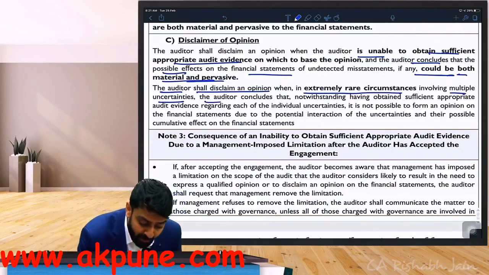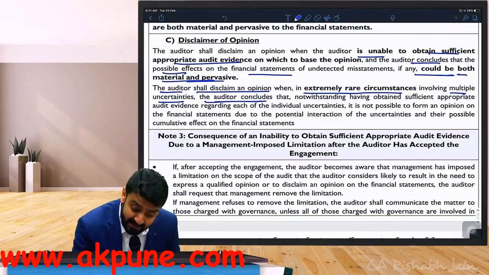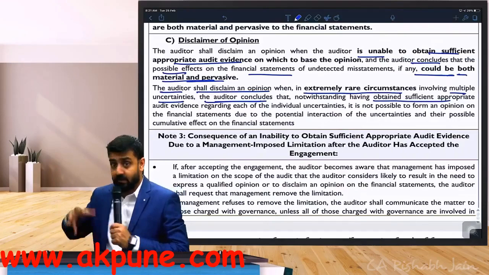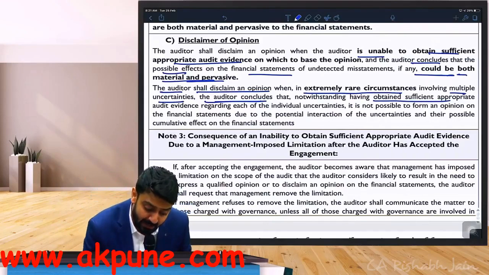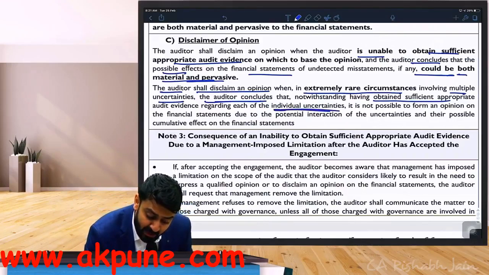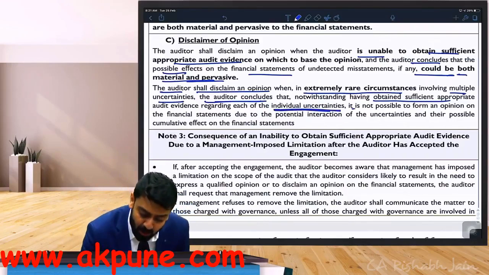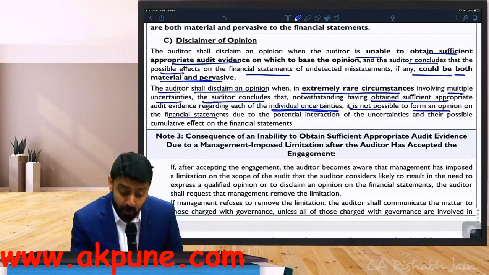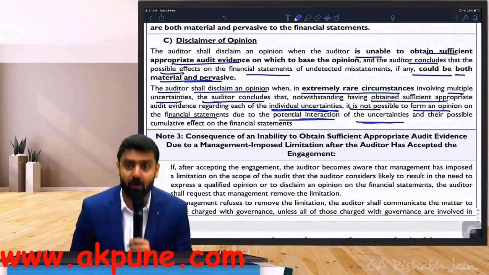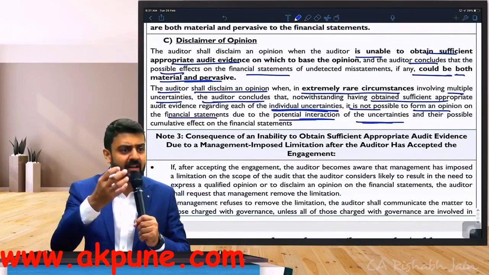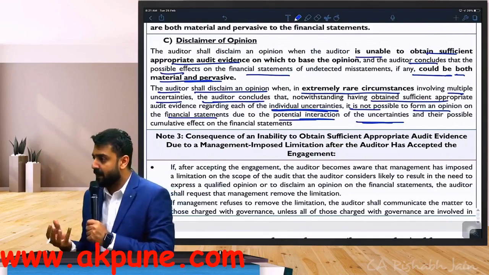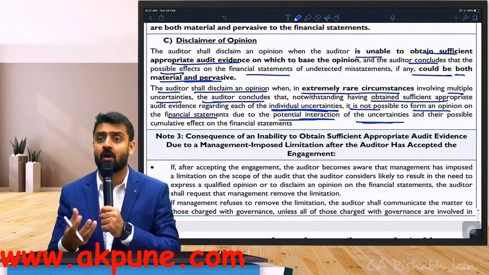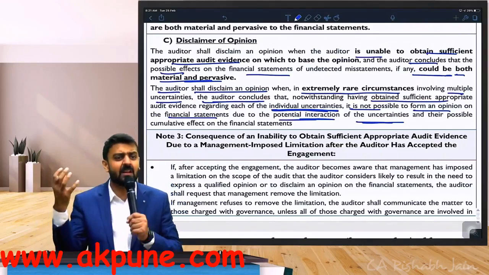Read that. The auditor concludes that notwithstanding having obtained audit evidences, which is sufficient and appropriate, he still believes there are so many individual uncertainties, it is not possible to form an opinion on these financial statements. Why? Due to potential interaction of uncertainties. How these uncertainties can impact multiple areas. And maybe I have evidences, but I still believe my conclusion can very easily go wrong. Because there are so many uncertainties around this business.